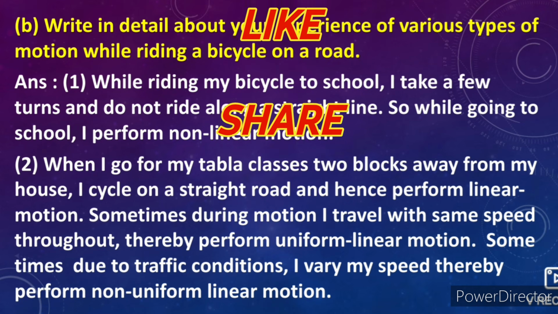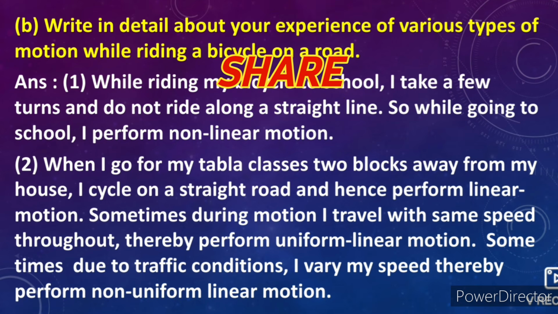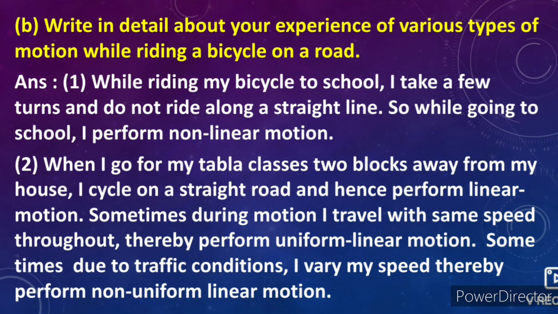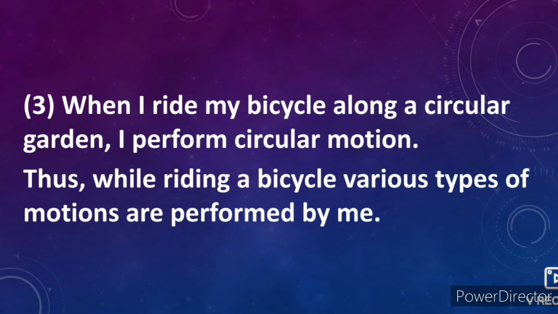Sometimes during motion I travel with same speed throughout, thereby perform uniform linear motion. Sometimes due to traffic conditions I vary my speed, thereby perform non-uniform linear motion. 3. When I ride my bicycle along a circular garden, I perform circular motion. Thus, while riding a bicycle, various types of motions are performed by me.